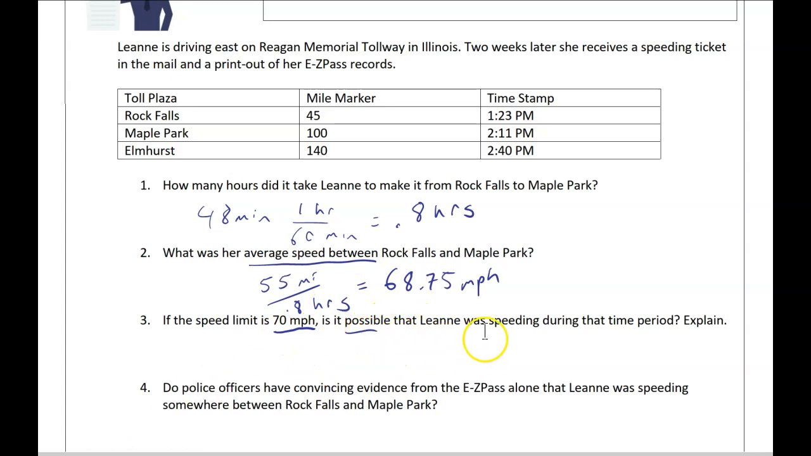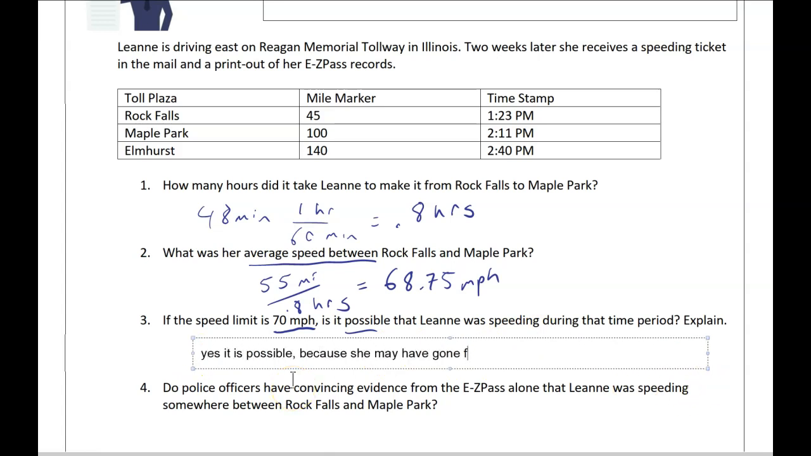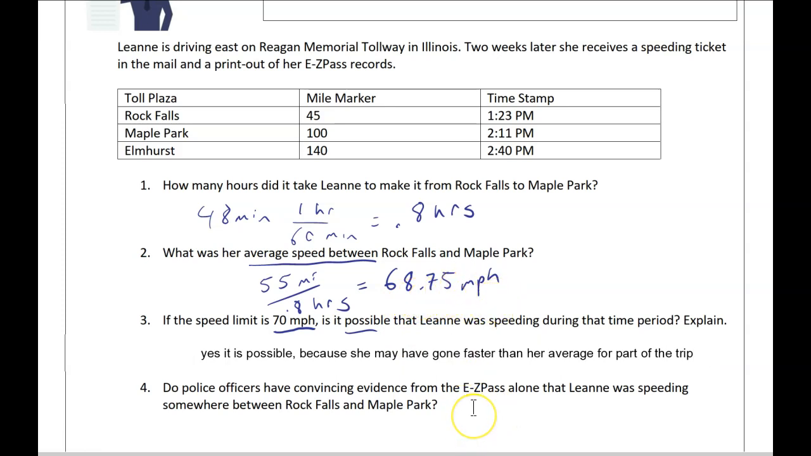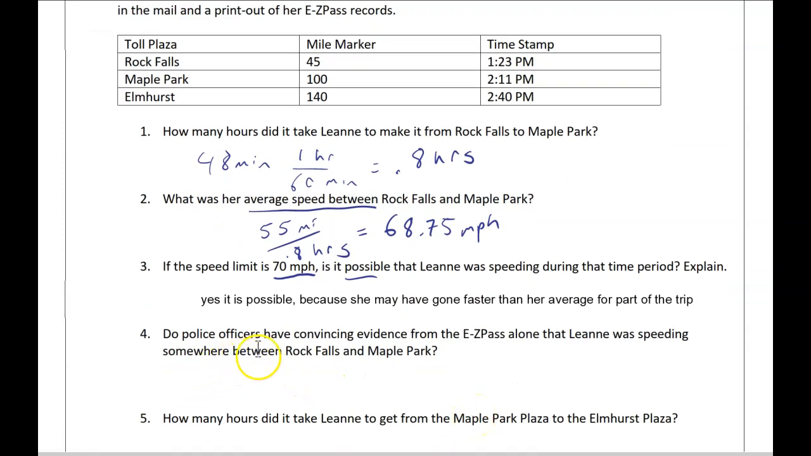And the question is, is it possible that she was speeding during that time period? So notice this language already starts to sound like the language we use with the intermediate value theorem. I would argue that yes, it is possible, because at some point she may have gone faster than her average. And notice I want to say "may have gone" because I don't have evidence that she definitely went faster than her average, because she could have gone 68.75 miles per hour constant the whole trip.